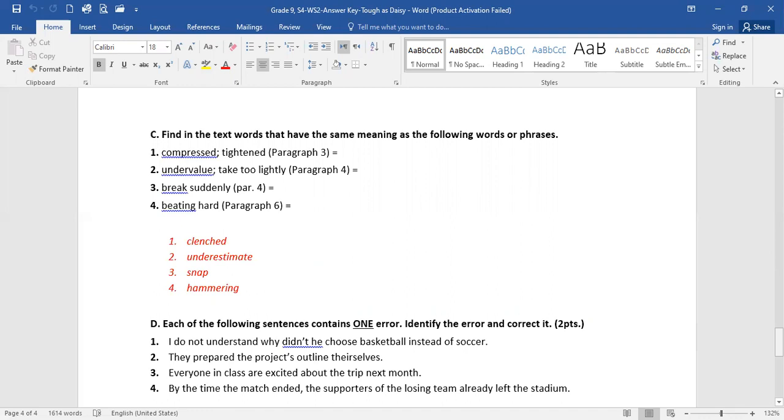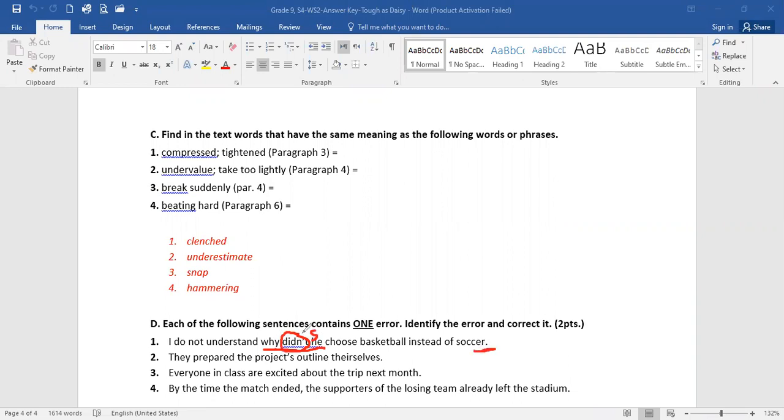So let's begin. Number one, I do not understand why didn't he choose basketball instead of soccer. First of all, this is a statement. I don't understand why he did that. It's not a question. I'm just stating an idea. In a question, we put the helping verb did or have or are before the subject. But this is not a question. I'm just stating an idea.